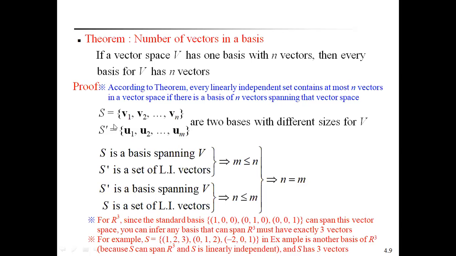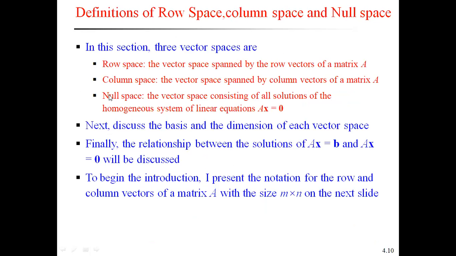Therefore, now the definitions of the row space, column space and null space. In this section, we discuss three vector spaces: row space, column space, null space. These three are important spaces.